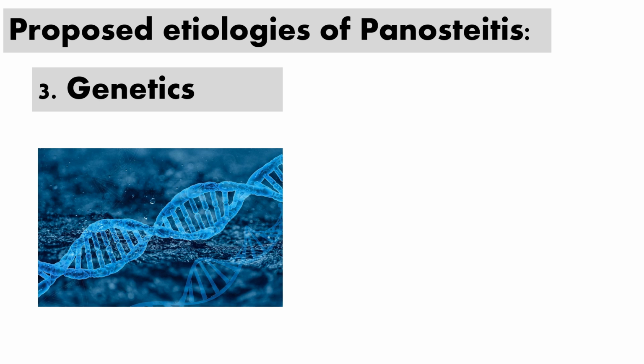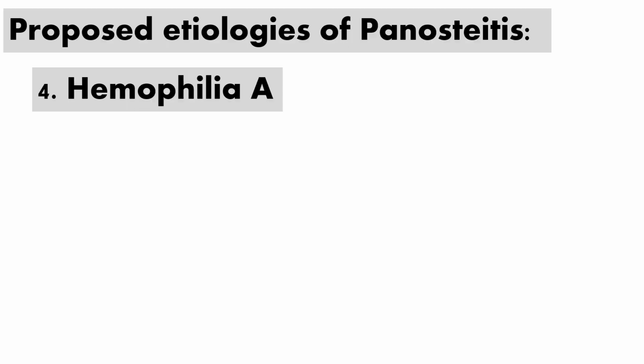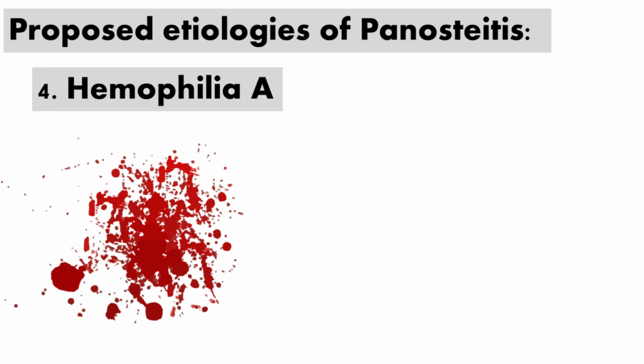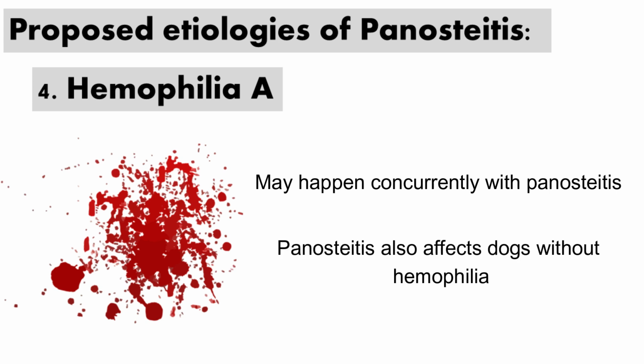Genetics. A genetic etiology was suggested due to a higher incidence of the disease in breeds like the German Shepherd. However, the condition is known to affect dogs of all breeds. Hemophilia A was suggested as a cause of panosteitis because of concurrent occurrence. Hemophilia-associated deficiencies in blood clotting factors could impair the normal process of bone healing and repair following damage or inflammation. However, panosteitis frequently affects dogs without hemophilia.